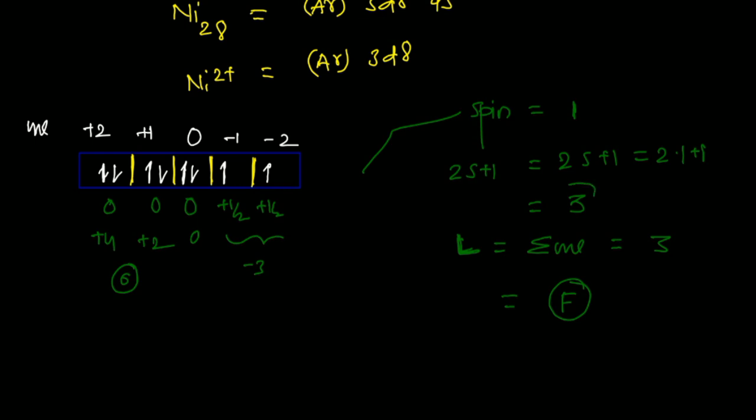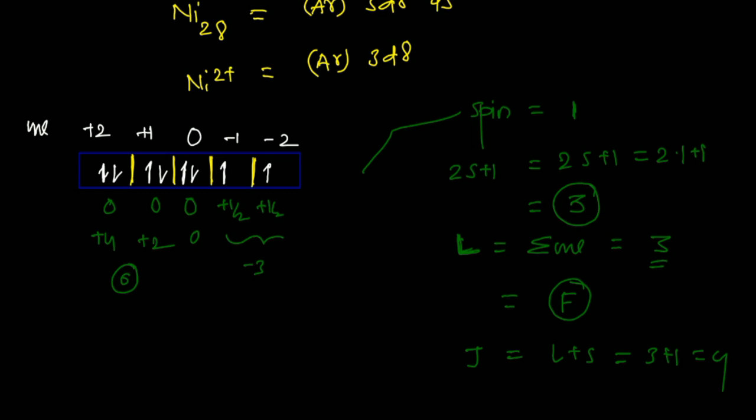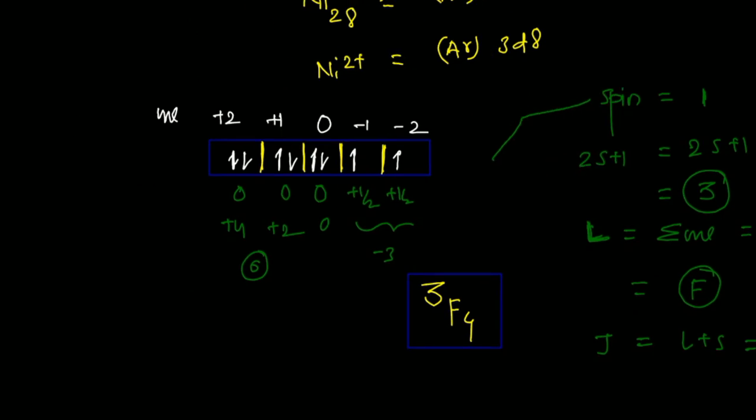Now what is your multiplicity? This is 3. So 3F. Now what about the J now? So your J is equal to L plus S, and your L is 3, and your spin is 1. So 3 plus 1 is equal to 4. So that means your term symbol, particularly for nickel dipositive ion, is 3F4. Okay, so very simple, and a previous year question, you can predict like this.